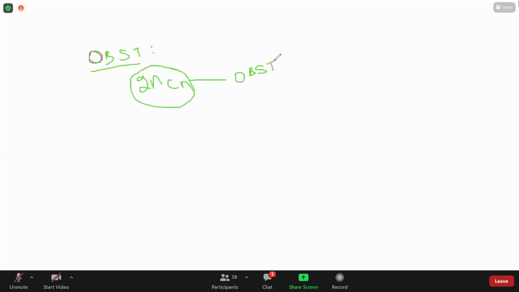How can we know that? By using dynamic programming. How can we solve this? I told you already, assume these are the given nodes. Generally in OBST they will provide success probability as well as unsuccess probability.